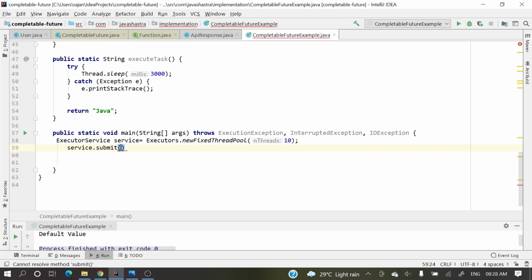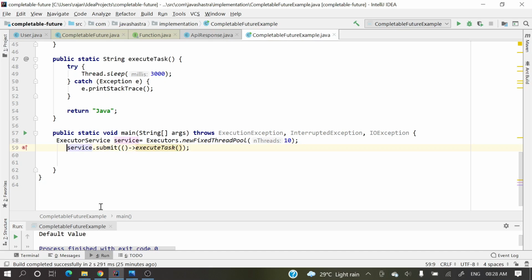Thanks to Java 8, instead of creating those callable objects, implementing that callable interface, creating an object and passing that object, we can simply pass one lambda over here, right? So in that lambda I am calling this method. Pretty simple, right? Here we have done it.